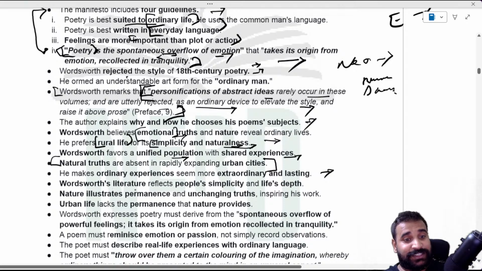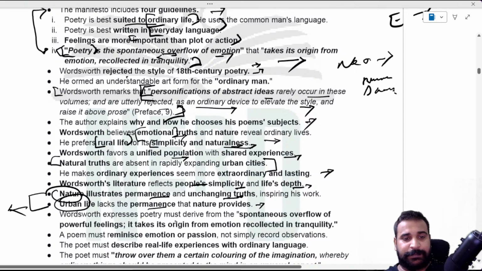And Wordsworth's literature reflects ordinary people's simplicity and life's depth. And nature, again, nature is important, illustrating permanence and unchanging truth. Urban life, on the other hand, lacks the permanence that nature provides. So here they are clashing, right?